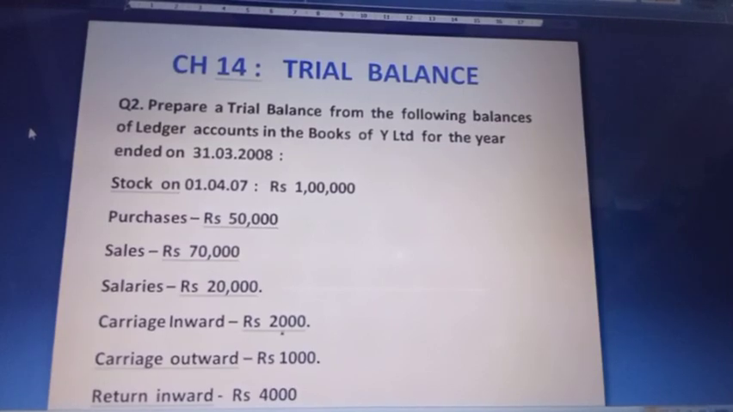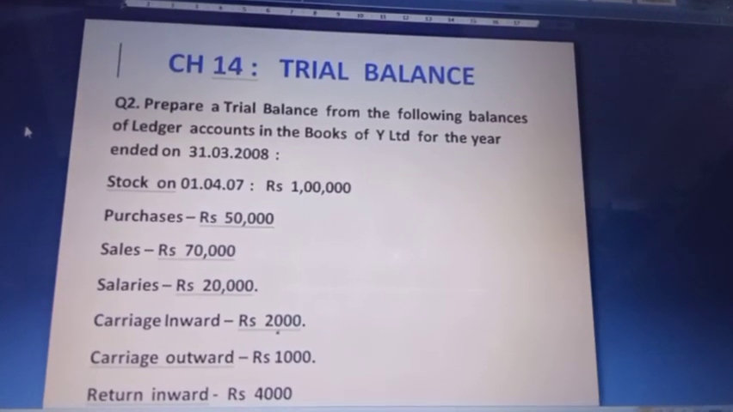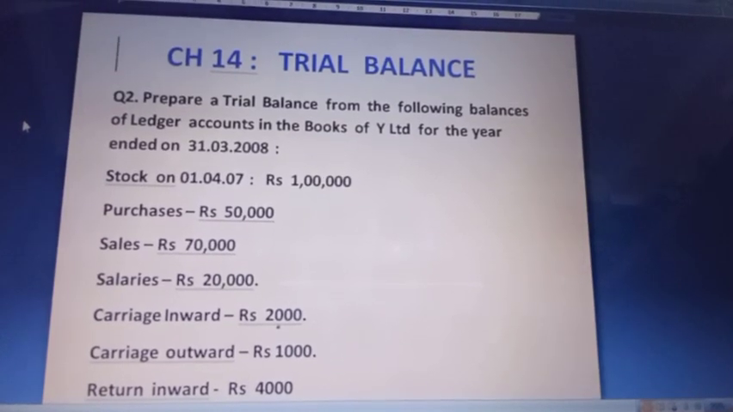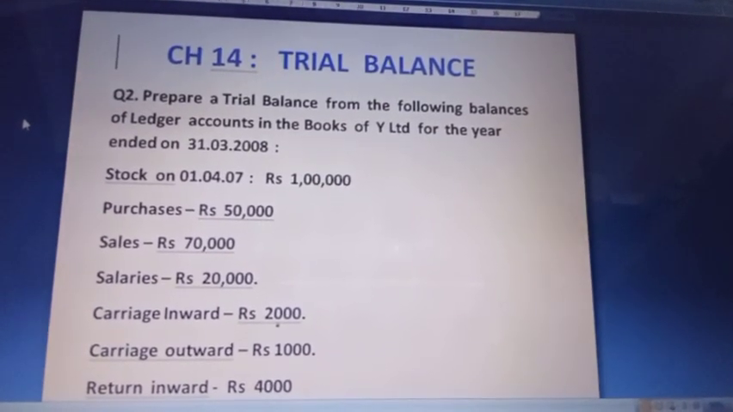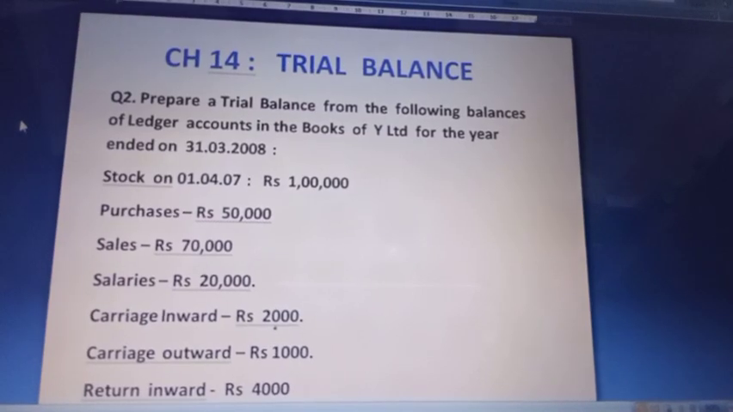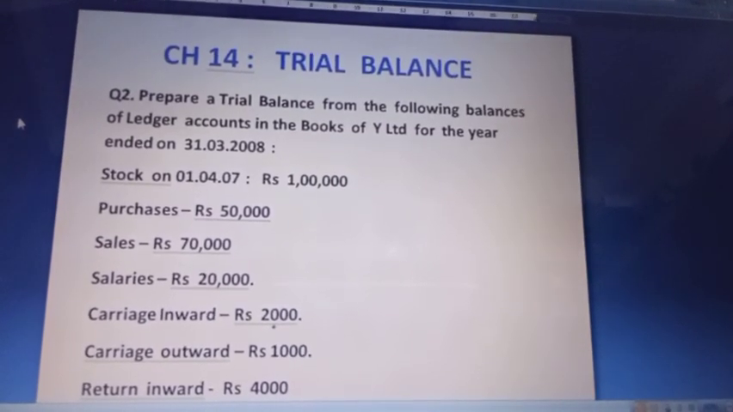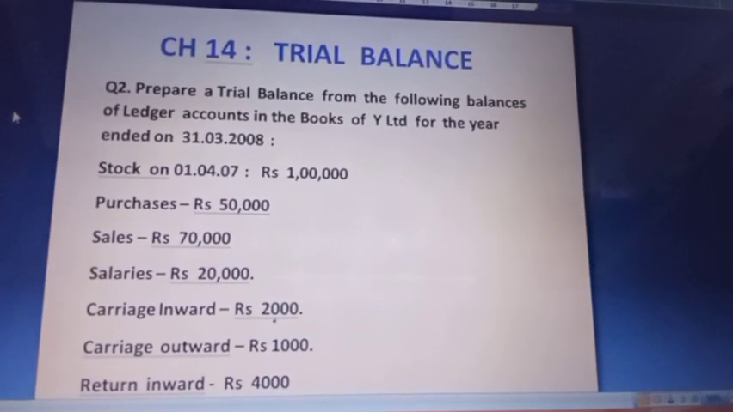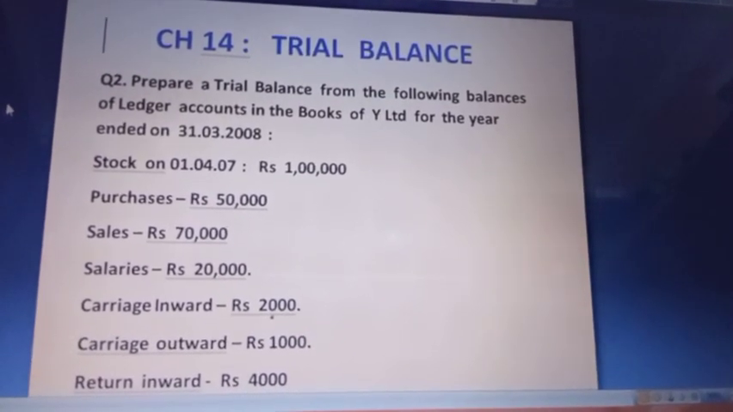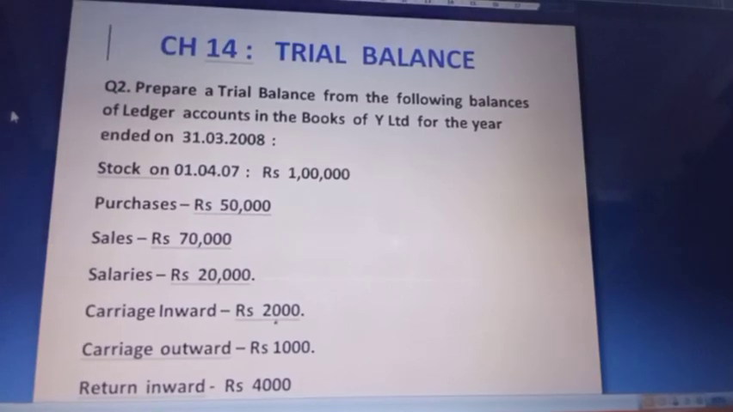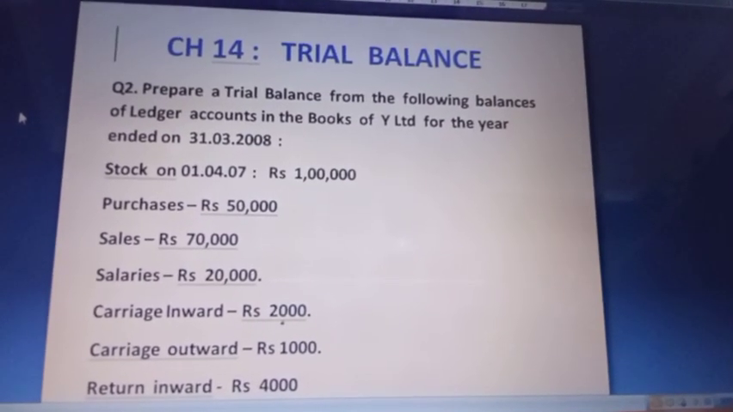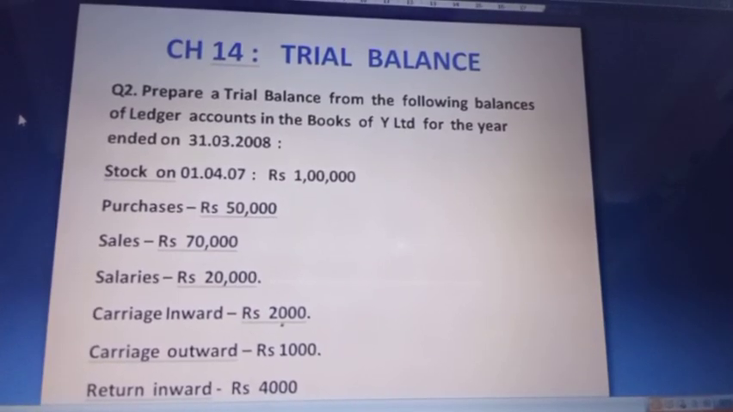Here are a few balances of ledger accounts which are given to you, and accordingly you will post them in the trial balance. First of all, we have stock on 1/4/2007, 1st April 2007. So this is the opening stock, and opening stock will be recorded on the debit side of the trial balance. Then we have purchases, which will be recorded on the debit side. Sales will be on the credit side.